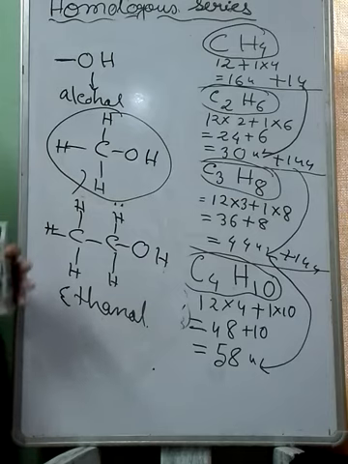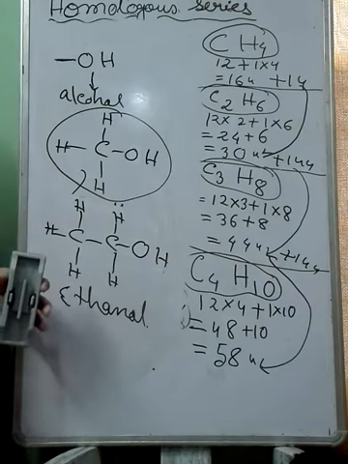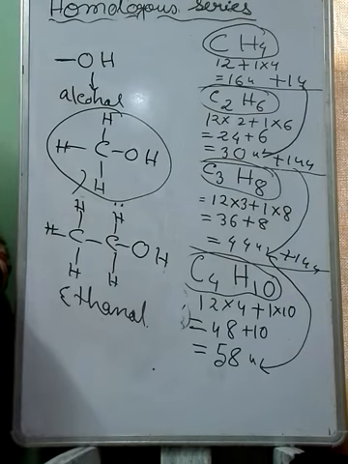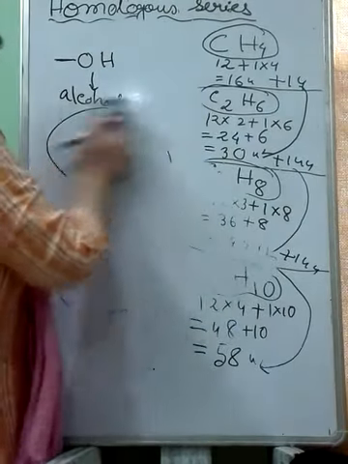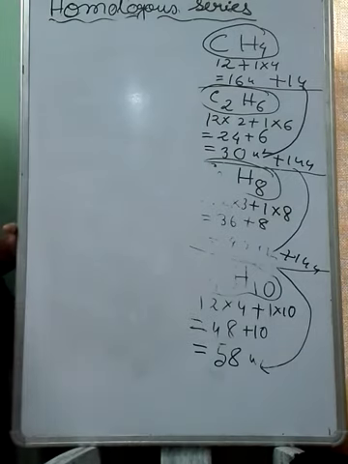Because of that, each and every member shows the same chemical property. They are alcohols, and they show all the chemical properties of alcohol. Methanol, ethanol, propanol will all show the same chemical property.